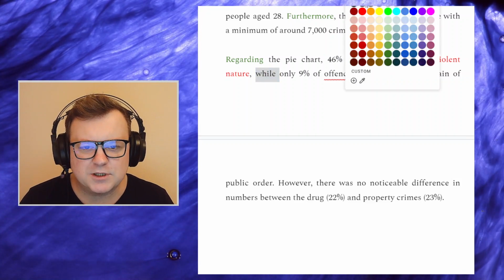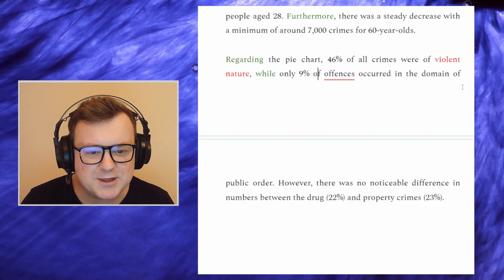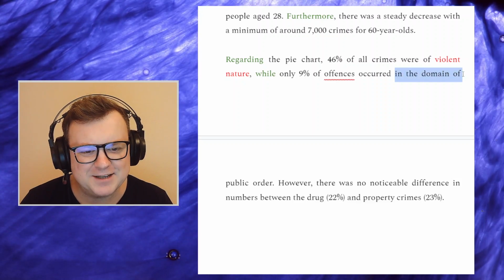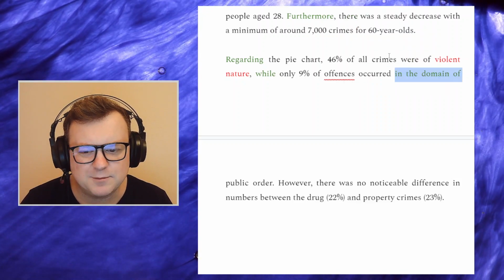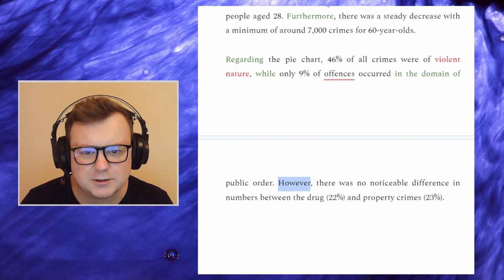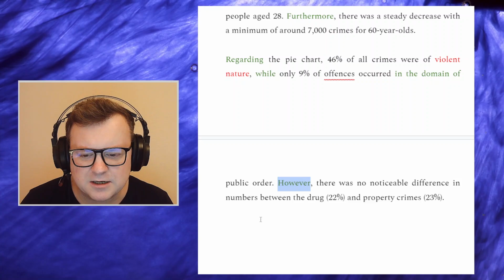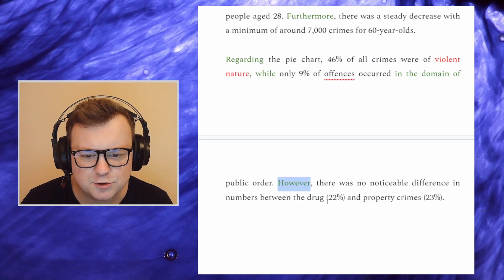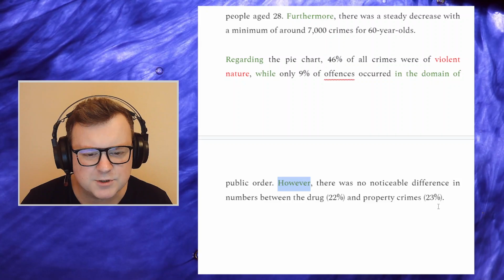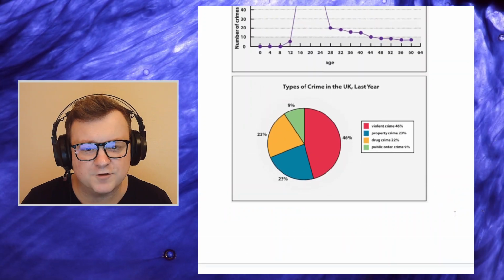While, nice signposting language, only 9% of offences occurred in the domain of... and in the domain of, the candidate is really showing off some nice vocab, in the domain of public order, full stop. However, good signposting language, there was no noticeable difference in numbers between drug, 22%, and property crimes, 23%. Great. Cool, really nice details of this pie chart.